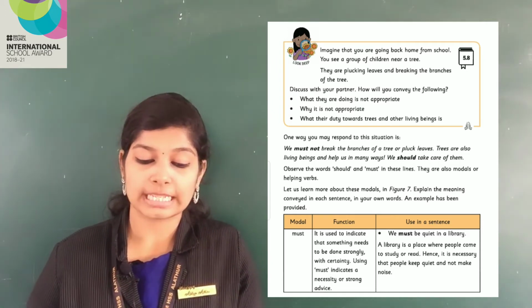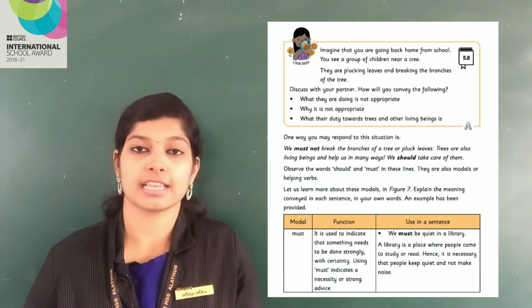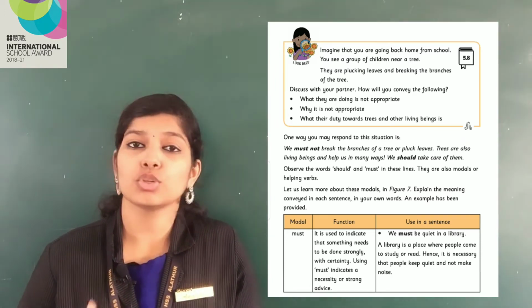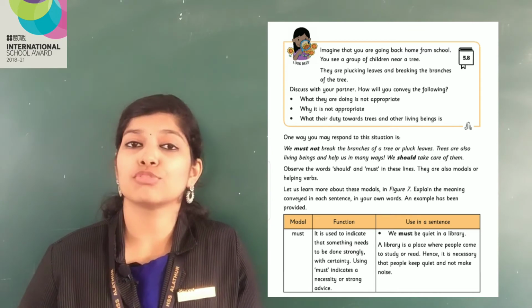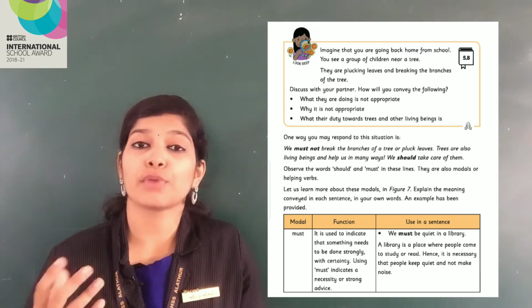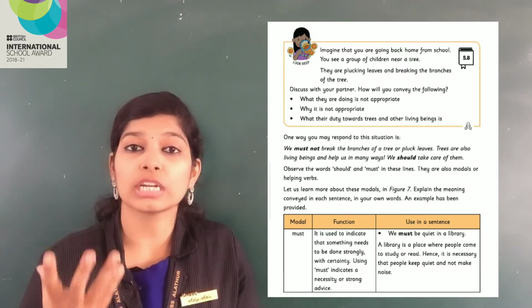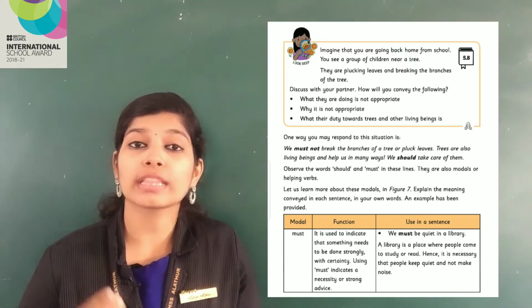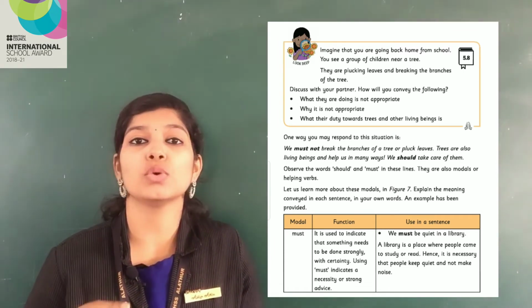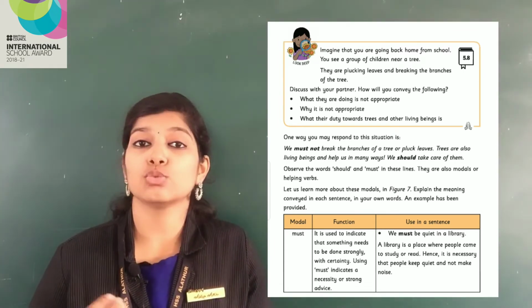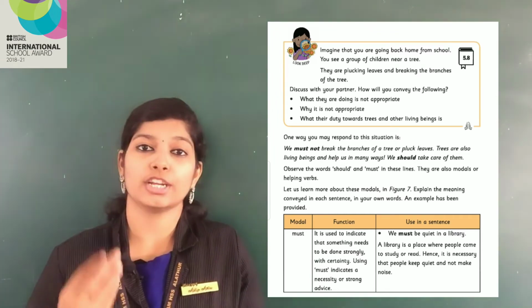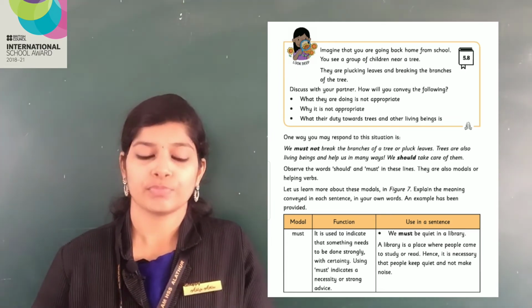What their duty towards trees and other living beings is. So imagine that you are going back from school to your house. You see some children standing near a tree, plucking the leaves and breaking the branches. You have to convey to them that what they are doing is inappropriate, is not good, and what their duty towards trees and other living beings is. You have to convey it to them. How will you convey this?